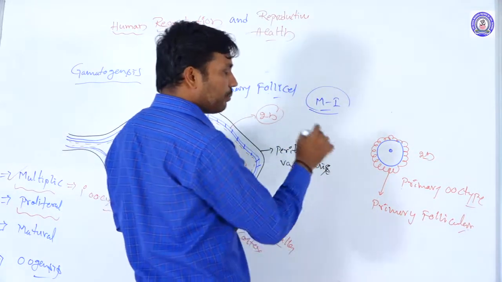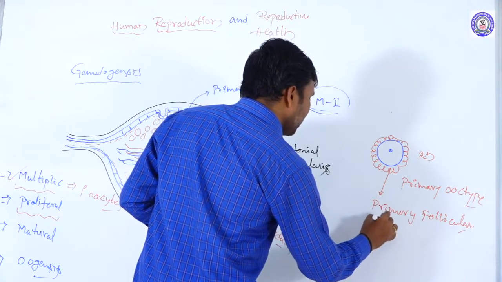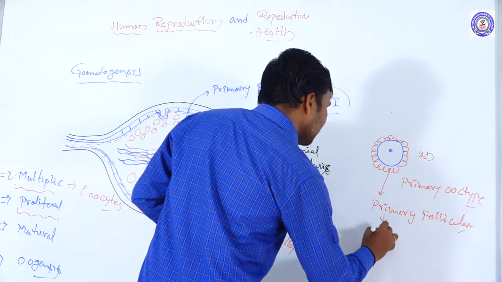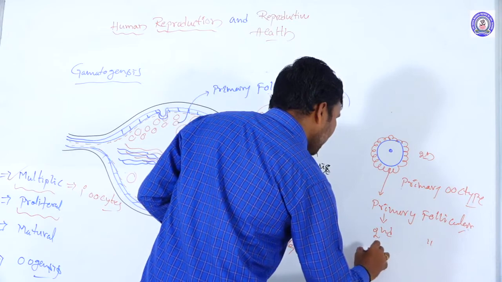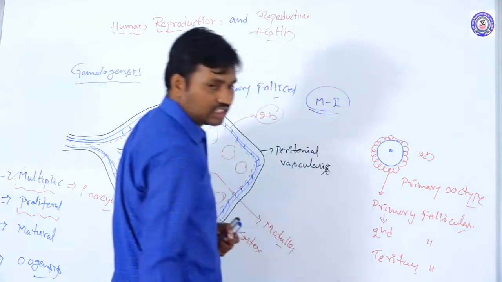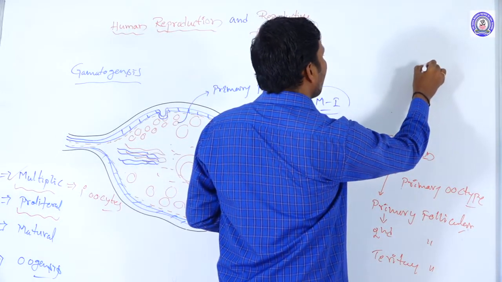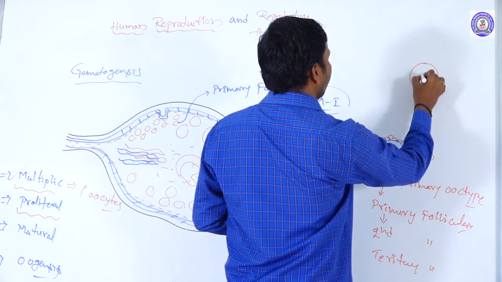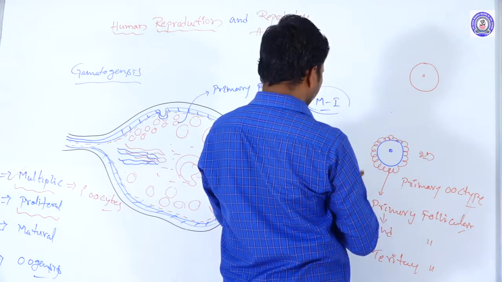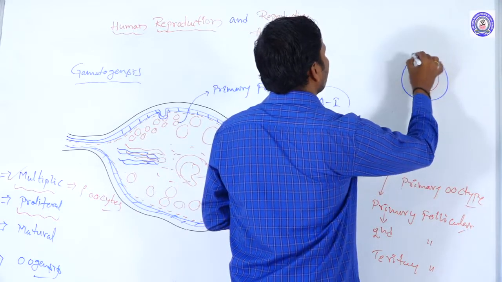Why is it called the primary follicular stage? Because it is a primary follicle. This primary follicle forms the secondary follicle and then the tertiary follicular stage. So when the oogonial cells enter the tertiary follicular stage, that time the oogonium cell